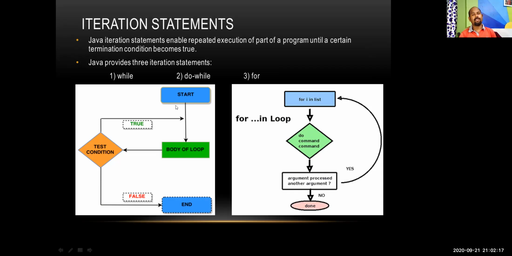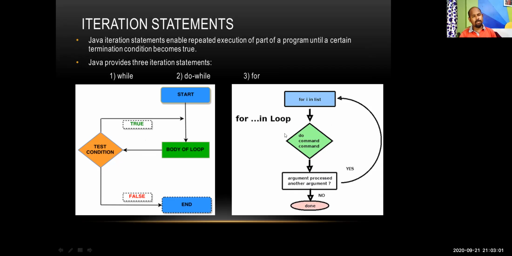And the do while loop has a special characteristic. You can see here from the beginning, the starting of the control signal is from this point and it is going to the loop. So without checking any condition, it is entering into the loop. And at the time of exiting from the loop, it is checking the condition. So if at the initial level the test condition is false, even then it will execute the loop once. That's why this is a special case of iterative statements. So this is a do while statement, and here it's the for loop.